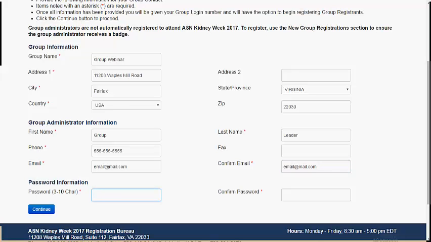When creating a password, be sure to create one that is easy for you to remember. This password will be needed each time you log into the group management site.